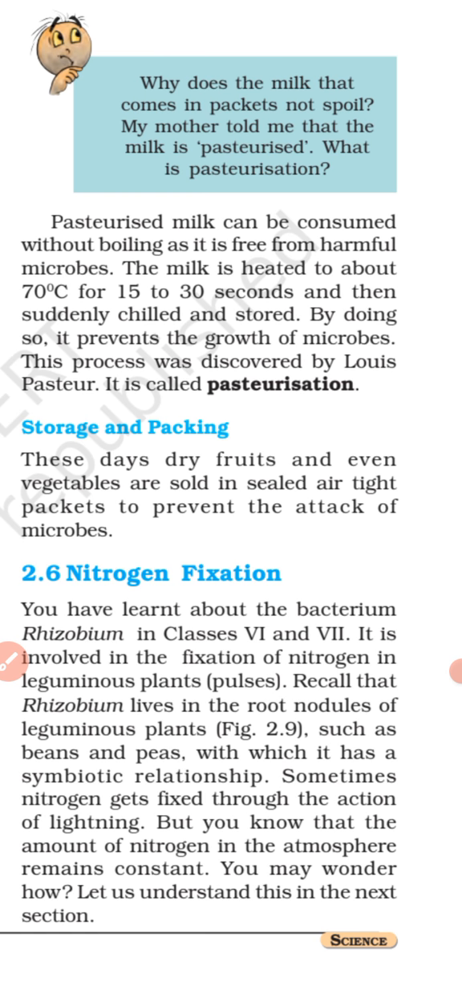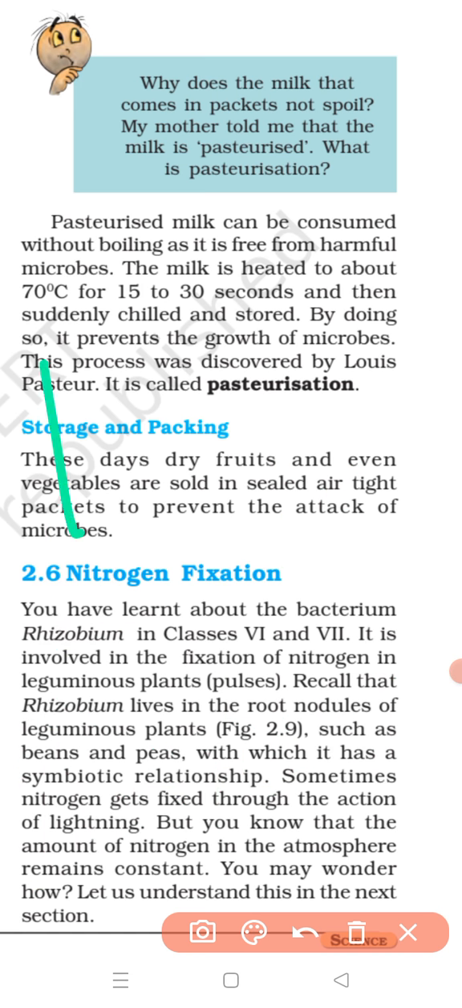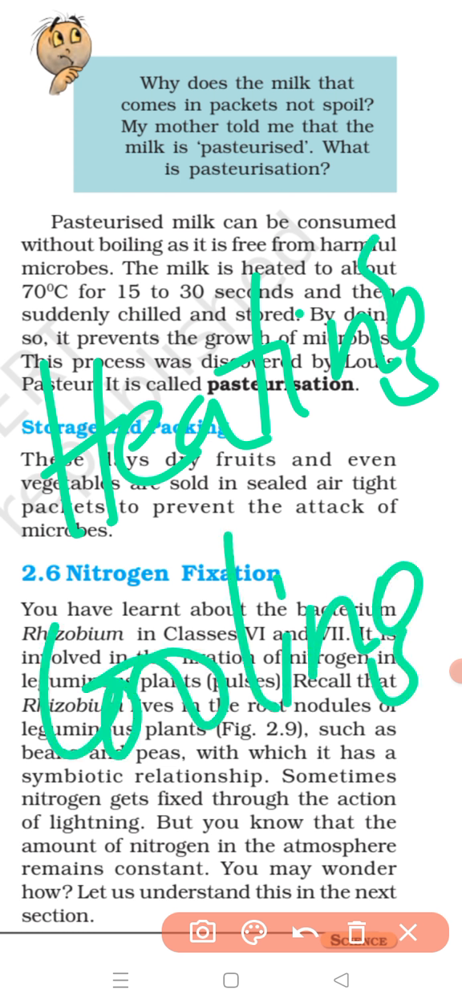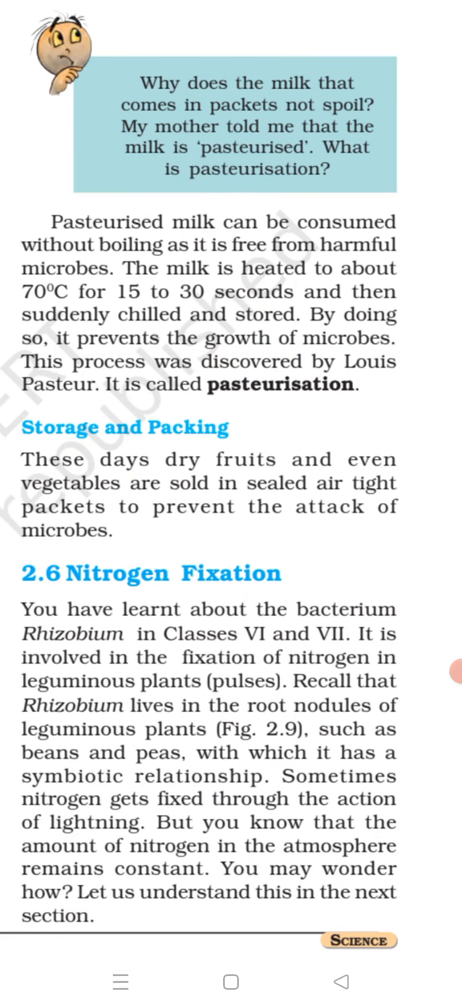It involves the process of heating and cooling. Both processes are involved in the method of pasteurization. So what happens in this method? Let's study. Firstly, the milk is heated to about 70 degrees Celsius for 15 to 30 seconds to kill most of the bacteria present in it.